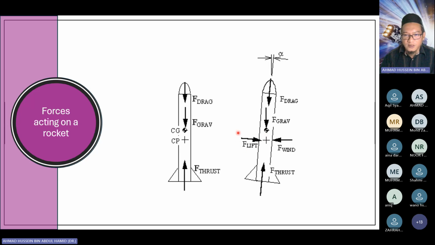When we have this lift force, it will definitely modify the rocket trajectory. So our aim here is, how can we recover the rocket trajectory? Meaning if the wind pushes the rocket in the positive angle direction, how can we recover the rocket so that it will fly straight upward again? That is the purpose of studying the rocket stability.